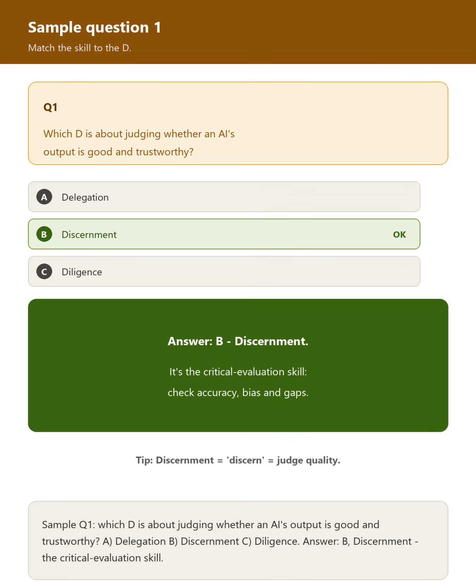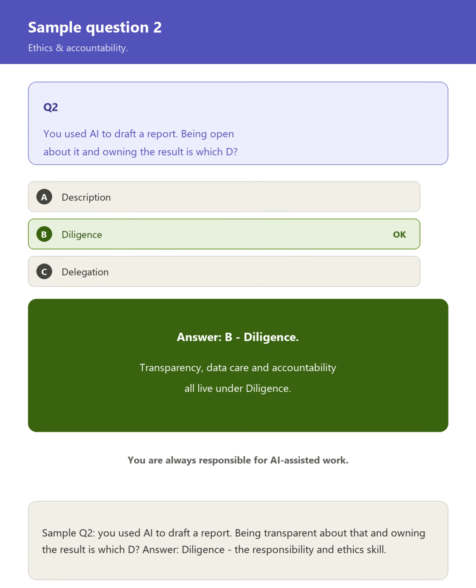Sample question 1. Which D is about judging whether an AI's output is actually good and trustworthy? A. Delegation. B. Discernment. C. Diligence. The answer is B. Discernment.